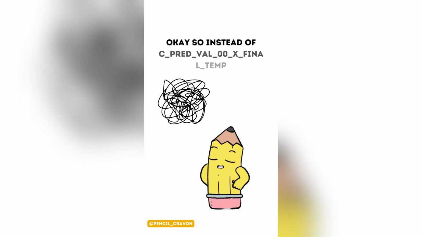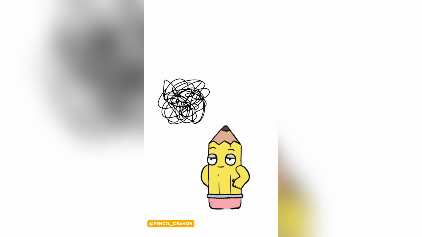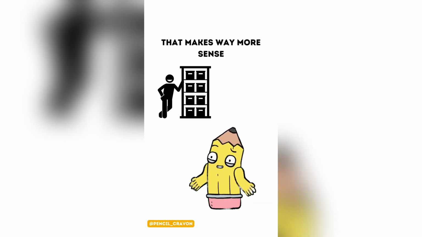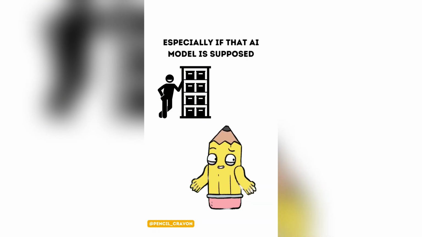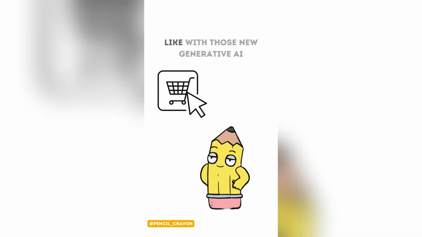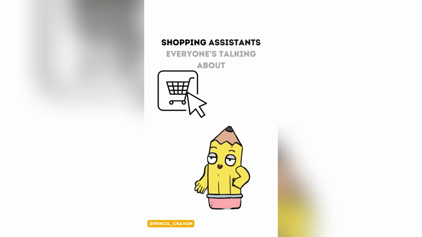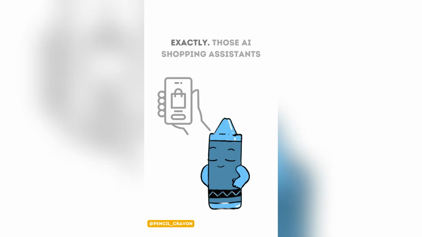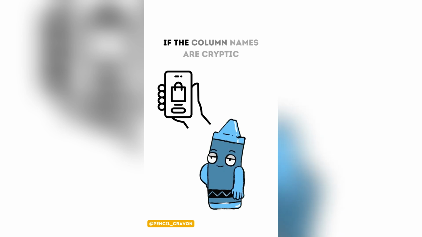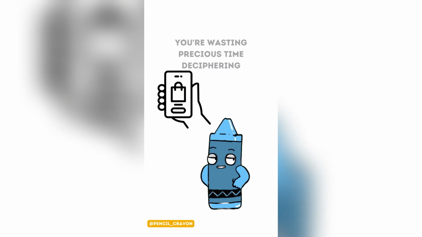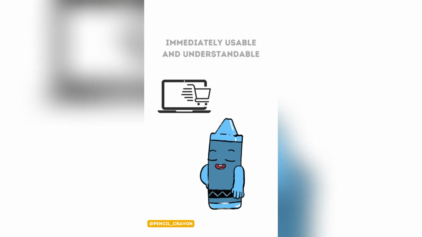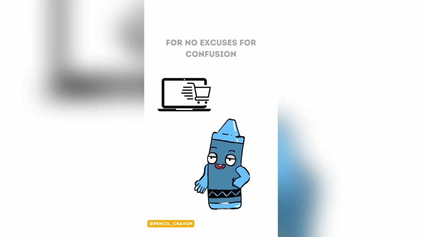Okay, so instead of cpredval00x final temp, we could use alias to make it predicted customer value? That makes way more sense, especially if that AI model is supposed to be the next big thing for predicting what online shoppers will buy, like with those new generative AI shopping assistants everyone's talking about. Exactly. Those AI shopping assistants are spewing out tons of data. If the column names are cryptic, you're wasting precious time deciphering instead of acting. Alias makes that raw data from the AI immediately usable and understandable for your team.